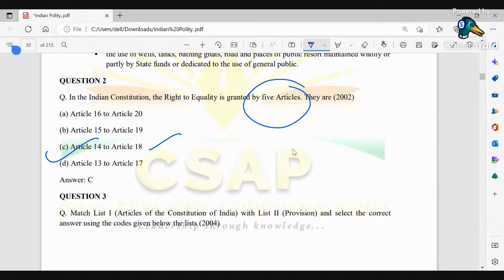Article 15 says the state shall not discriminate on the basis of caste, race, sex, religion, or place of birth. Article 16 says there shall be equality of opportunity for all citizens in matters of employment. Article 17 says the abolition of untouchability. And lastly, Article 18 says the abolition of all titles except military and academic ones.